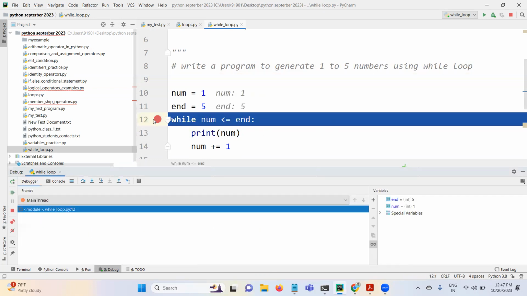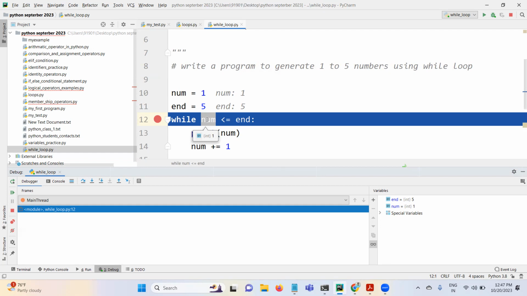It is coming here now. It is stopped here. What are the num and end values in this script? Num value is 1. End value is 5. Here also you can see, num value is 1, end value is 5. Here what is this? Num is 1, right? Are you able to see the value or not?